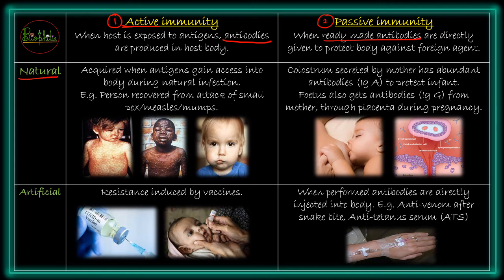और फर्स्ट टाइम जब इन्फेक्शन हो जाएगा उसके बाद रिकवरी हो जाएगी, because the antibodies will be produced, and once the recovery has been done, next time if the same pathogen or antigen enters, at that time the infection will not occur, because as soon as it tries to enter, it will be attacked by the antibodies and the infection will be failed. So the person who has been attacked by different kinds of pathogens of diseases like smallpox, measles और mumps, तो जिनको एक बार ये डिसीज़ हो चुका है, नेक्स्ट टाइम इनको ये डिसीज़ नहीं होगा because of the natural active immunity.